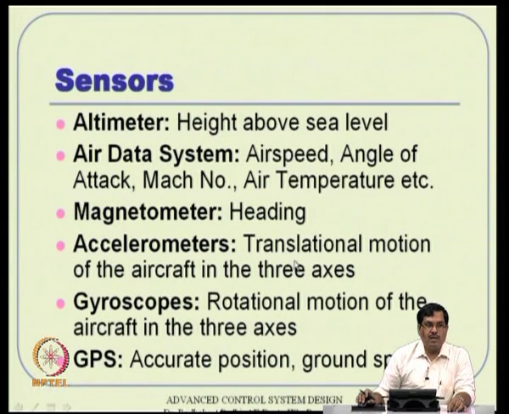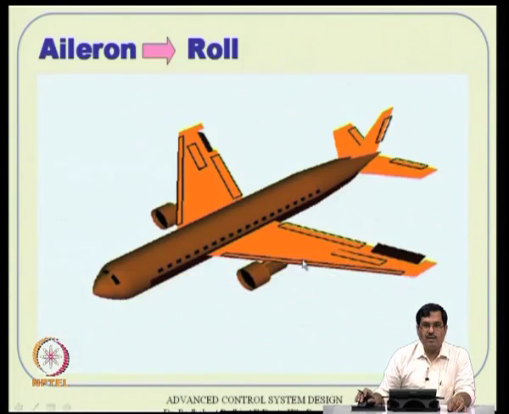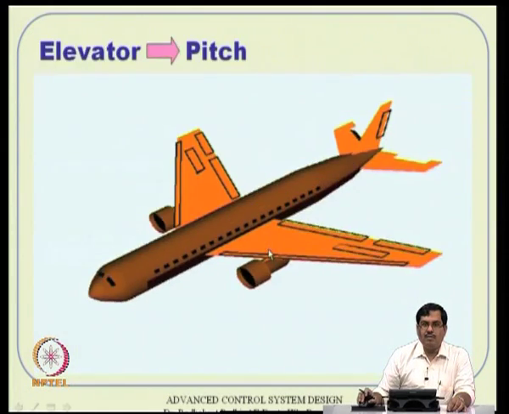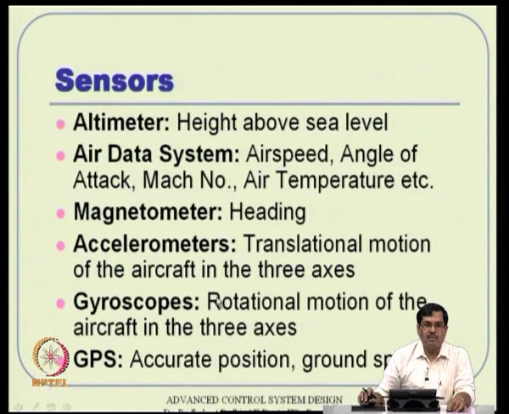That means along the XYZ axes, what we saw here, there will be velocity components, called U, V, W, and those quantities will be measured through accelerometers. And the rolling moment, the angular motions and all, will be measured by the gyroscopes. Okay.